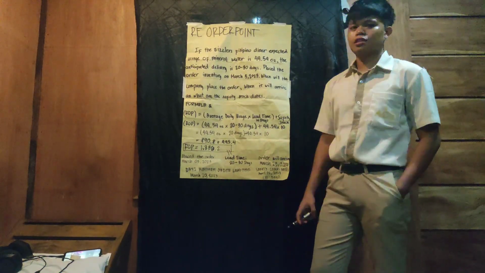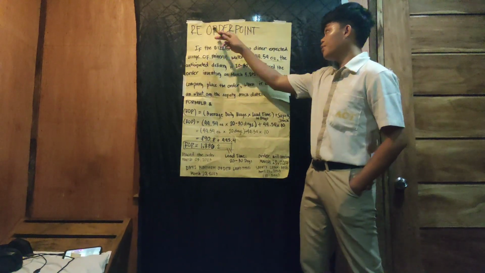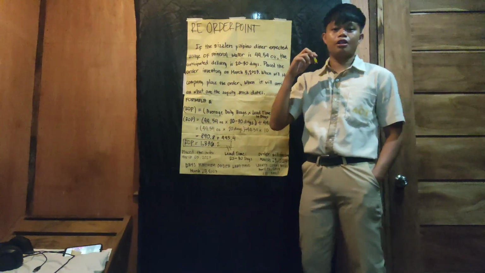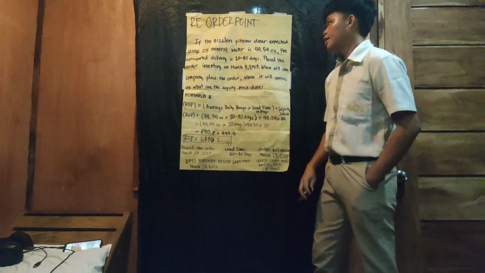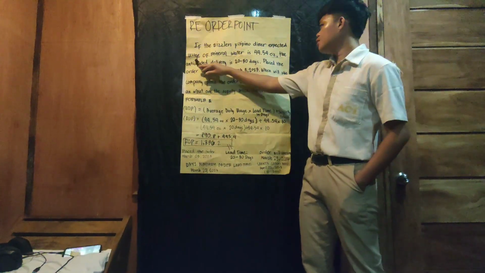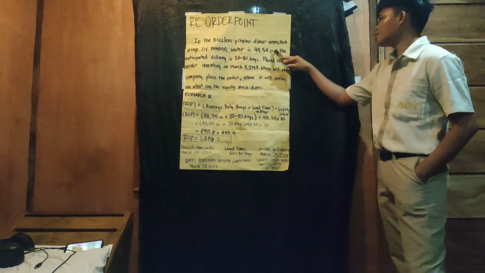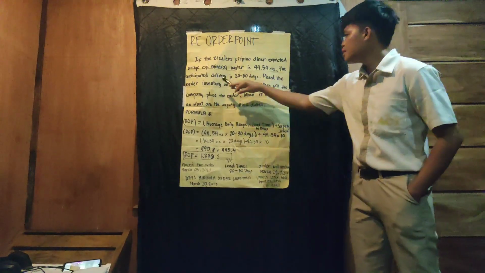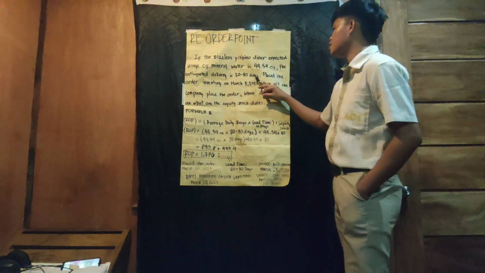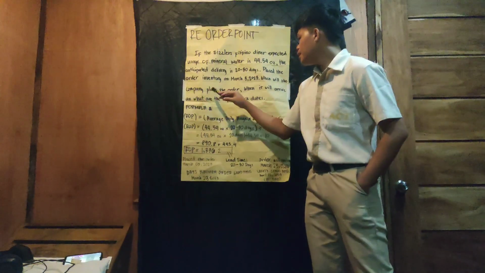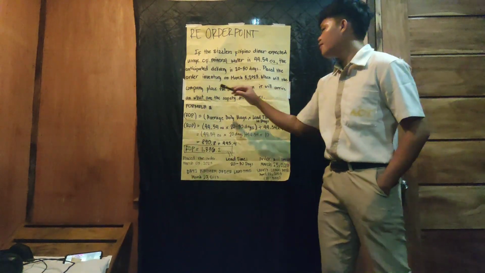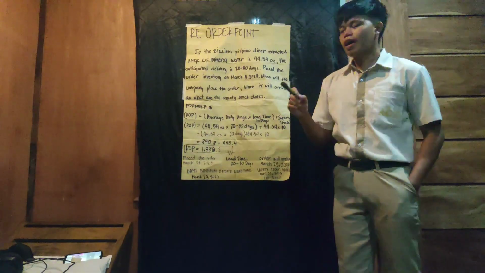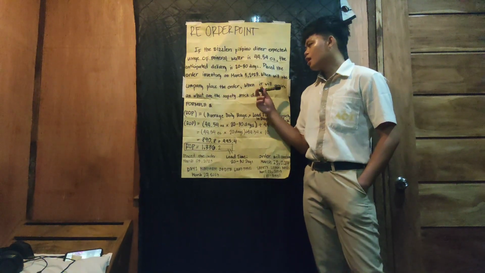Good day, sir. I will discuss to you the formula and the answers of the reorder point and economic order quantity. If the Sizzlers Filipino Dino expected usage of mineral water is 44.54 Oz, the anticipated delivery is 20 to 30 days. Place the order inventory on March 3, 2023. When will the company place the order? When it will arrive, and what are the safety stock dates? Now I will show to you the formula and the answer.